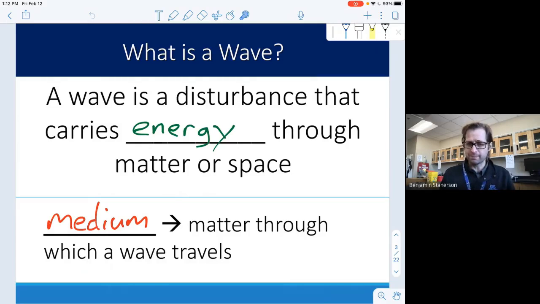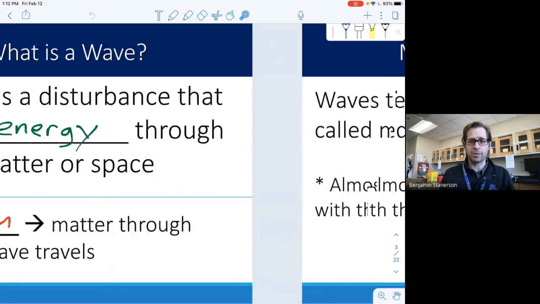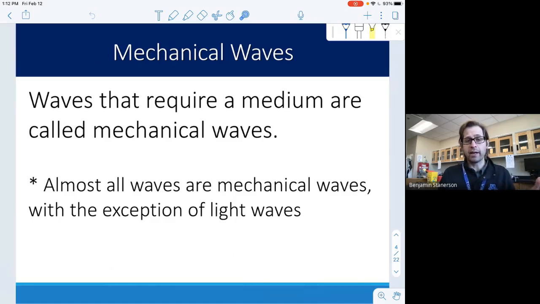Remember, waves carry energy, and they are going to be that disturbance, a repeating disturbance. A mechanical wave is a wave that needs a medium. So any type of mechanical wave, like the sound waves that I was talking about earlier, needs a medium to travel through. Therefore, without the medium, there is no wave. And that's very true of sound. If you were to take the air out of this room, if we were in a vacuum somewhere, or if we were in deep space, there is no way for the sound to travel between the molecules of the medium, and therefore you wouldn't hear sound, even though somebody was trying to make that sound. So those are some things to keep in mind.